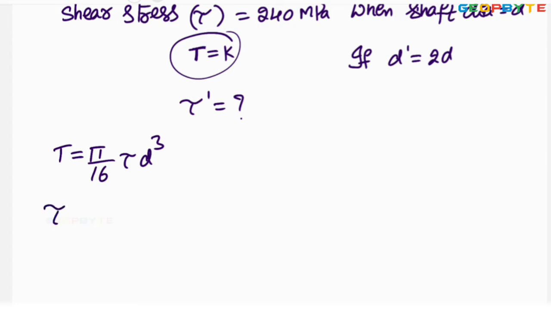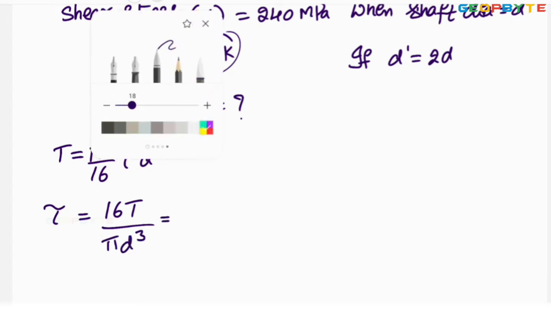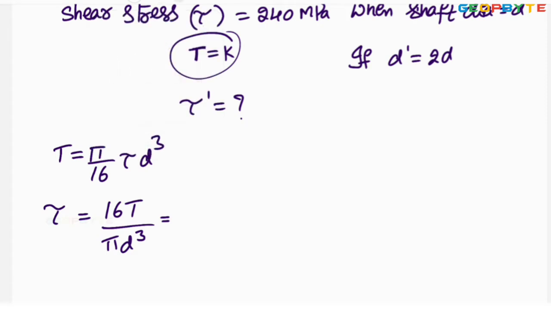From this, the shear stress tau equals 16T by pi d cube. Shear stress given is 240 megapascal. So anyhow, 16T by pi d cube equals 240 megapascal.